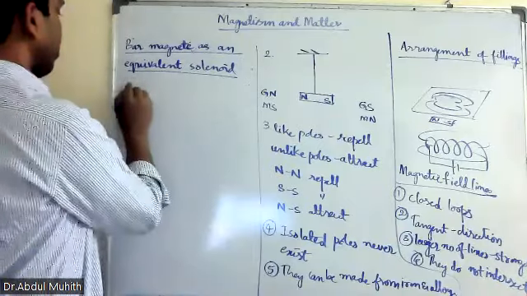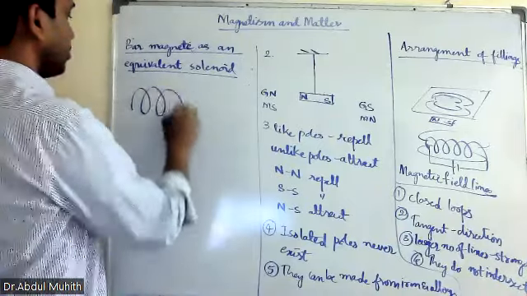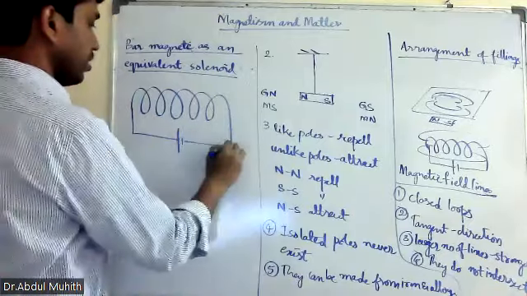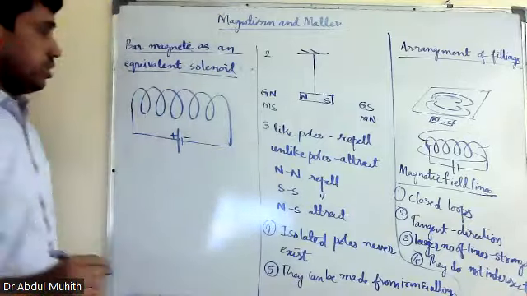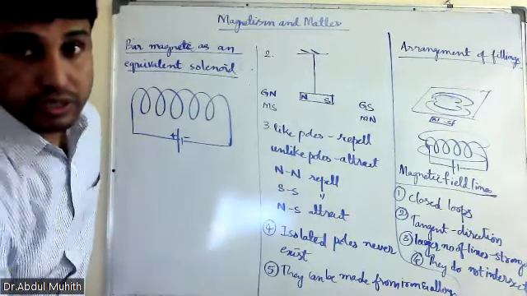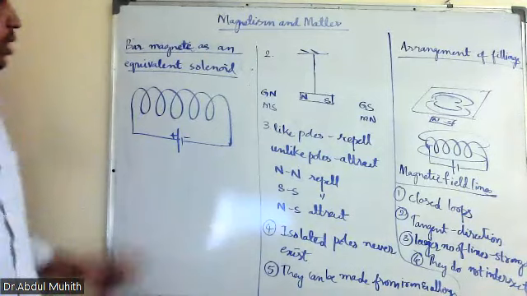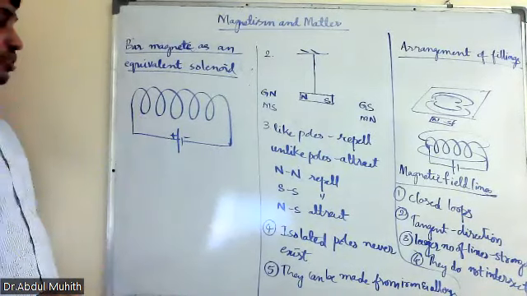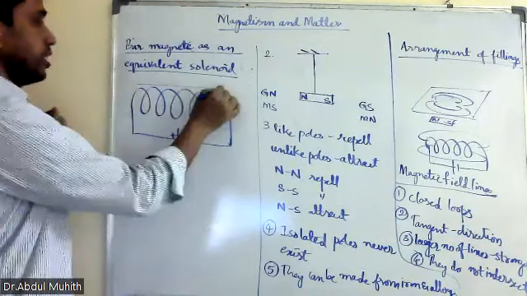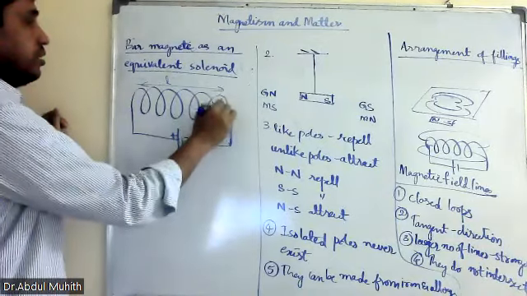So for the axial line, suppose the solenoid is acting like a bar magnet. What is a solenoid? A long helical wire whose length is much greater than the radius, and the turns are very closely spaced. L is the length, R is the radius.